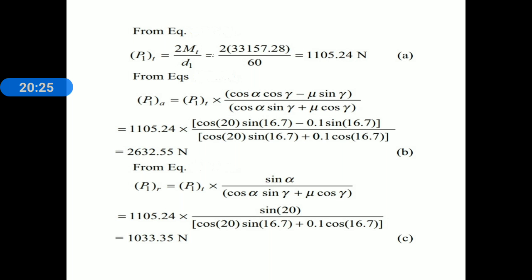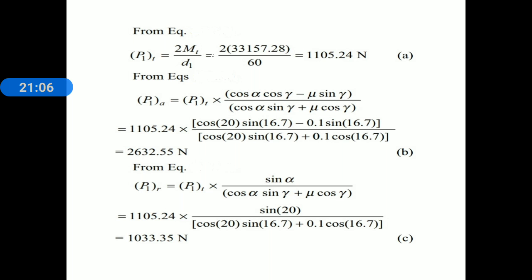Now we find the first component of the resultant tooth force acting on the worm, that is the tangential component. We know the relation for the tangential component for the worm: P1T is equal to 2 Mt divided by d1. Here we substitute the value of torque and pitch circle diameter of worm. After substituting, we get the value of the tangential component for the worm, P1T is equal to 1105.24 Newton. Consider equation A. Next component is the axial component of the worm. We know the relation for the axial component of the worm.